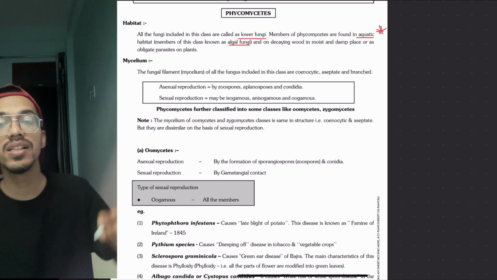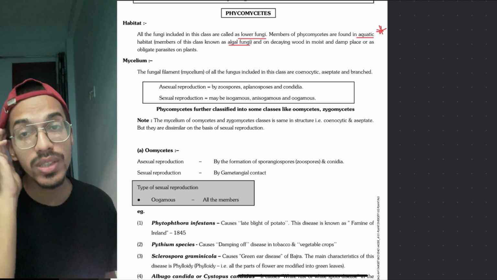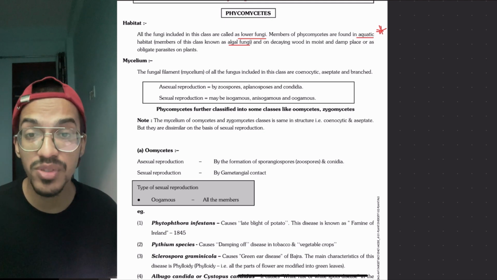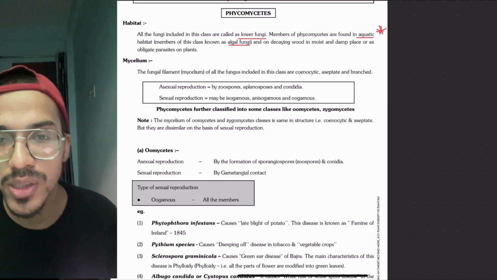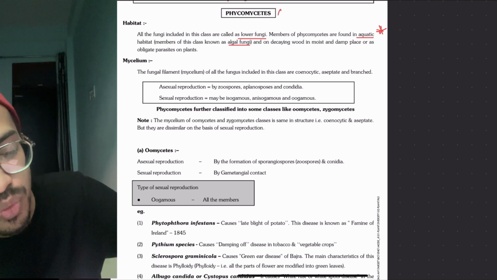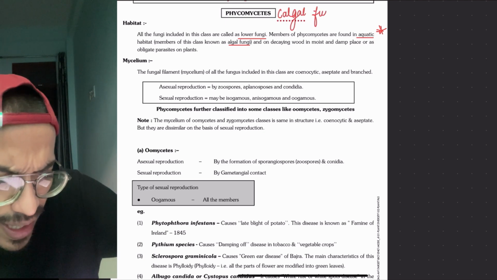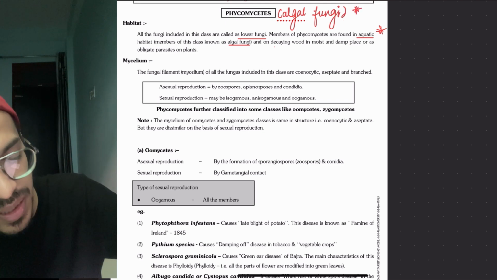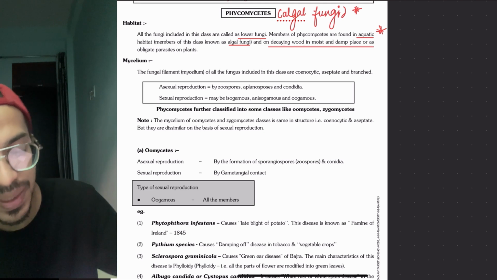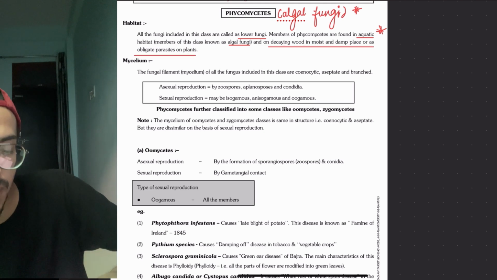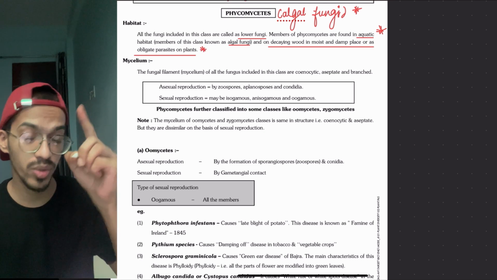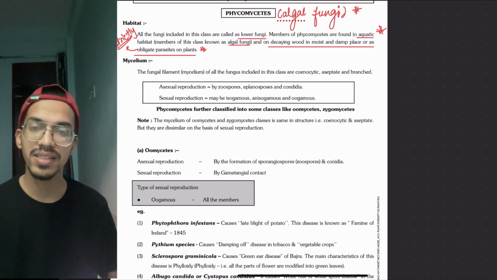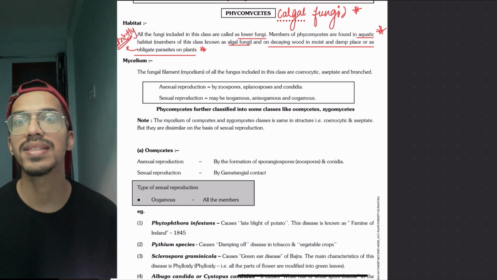So this algal thing is coming again and again. Earlier we used to say there is a fire algae, there is an aquatic algae, these terms are there for the protista also. So here also it is coming. So this fungi's common name is algal fungi, and someone will ask why it is called algal fungi, because they are aquatic in nature, plus they are even present in decaying wood, moist and damp places, and they are obligate parasites on plants. Obligate means strictly. We have already studied these words. Parasites means they can't survive if they are not doing parasitic activity.